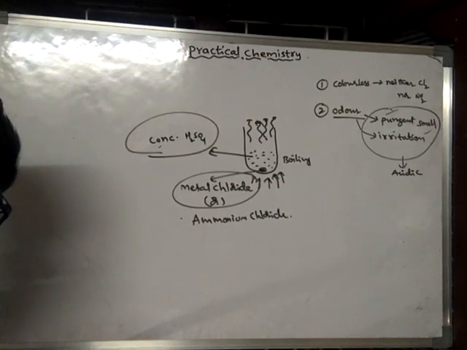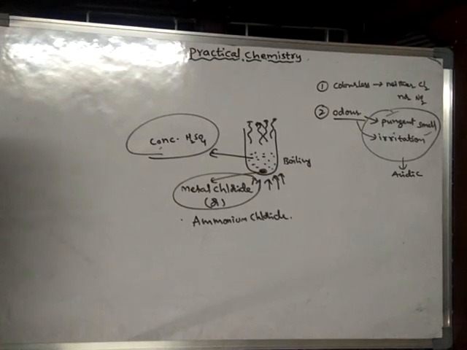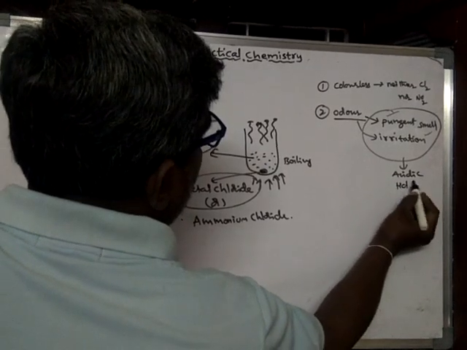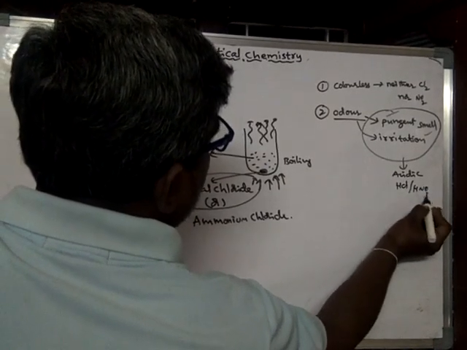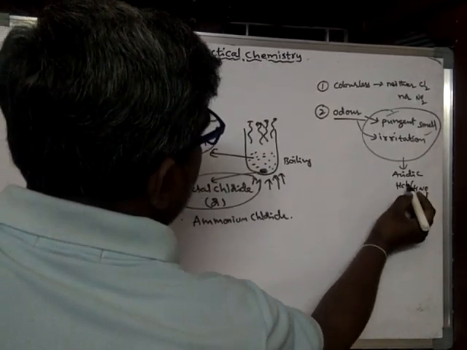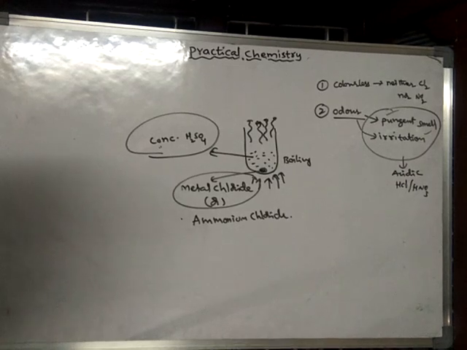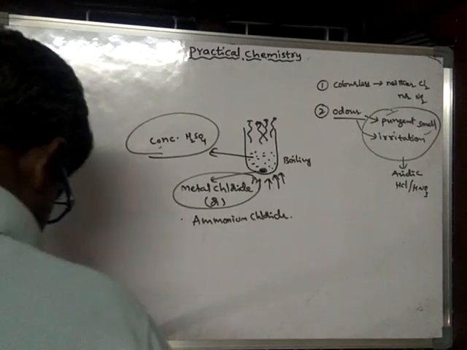Got it? That means it may be HCl or HNO3. Acidic gas means either HCl or HNO3. In order to know exactly, we have to go with further tests. What is that further test?